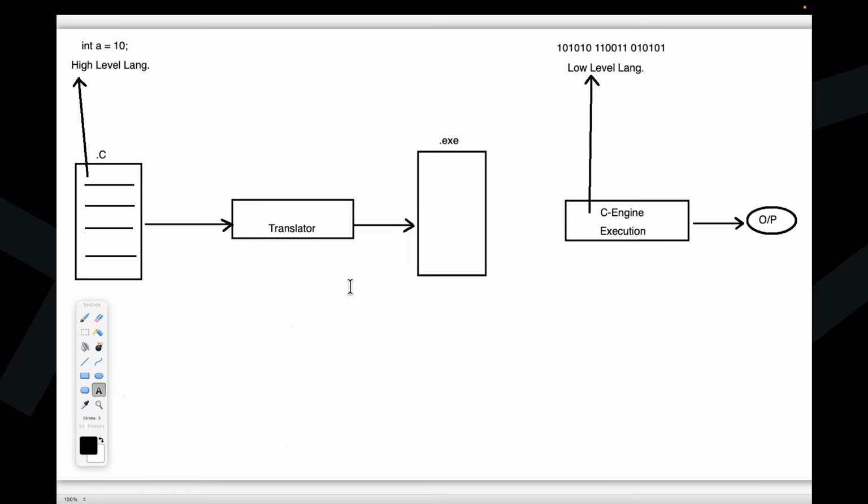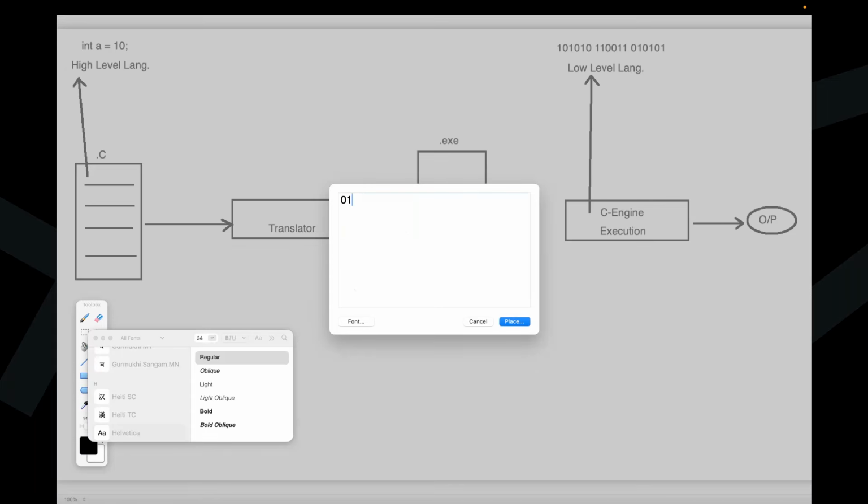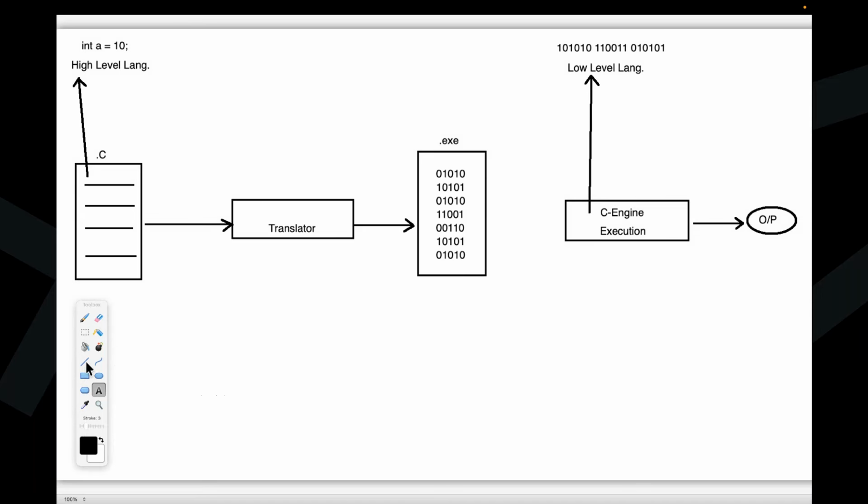This .exe file contains zeros and ones only, mostly. When this .exe file is available, it will be provided to the C engine. When the .exe file is provided to the C engine, the C engine will execute it, and then we are able to get some output.